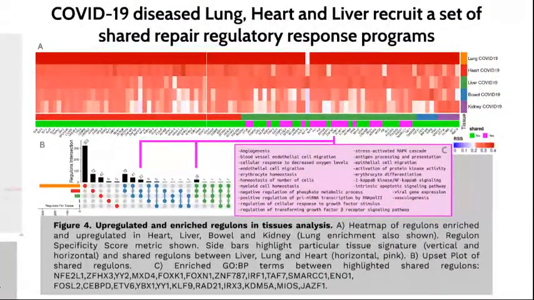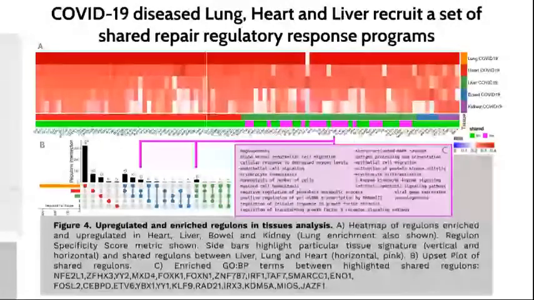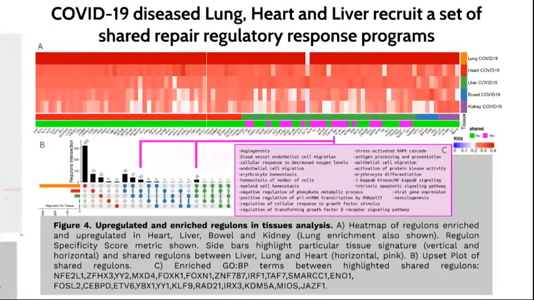For the tissues analysis, panel A shows again the enrichment of regulons across COVID-19 tissues, and on the x-axis, the upregulated and enriched regulons in heart, red, liver, green, bowel in blue, or kidney in purple. As expected, we see that almost all regulons present in these tissues are also active in lung, so only the KLF14 regulon is uniquely activated in liver and no other tissue during infection.